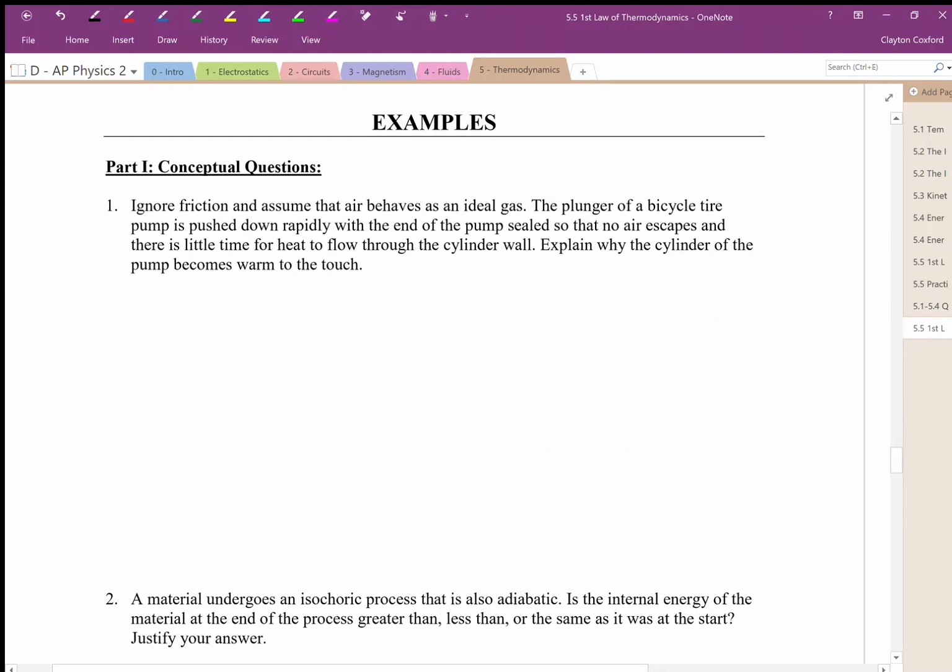Let's work through some examples together here on the first law of thermodynamics. We have some conceptual questions that we're going to start with, and then we'll do some numerical problems. So let's read through this first one here together. We're going to ignore friction and assume that air behaves as an ideal gas. Perfect. So the plunger of a bicycle tire pump is pushed down rapidly